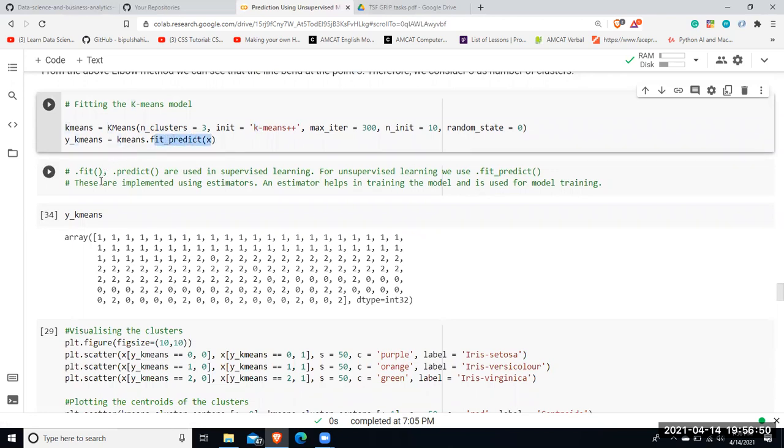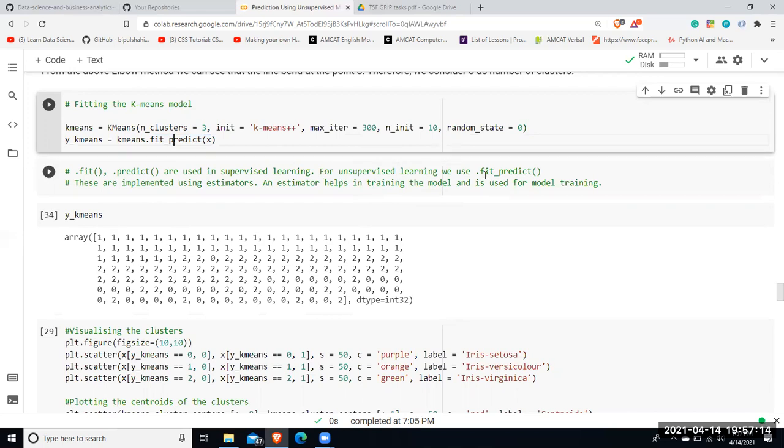Now many students get confused about when we should use dot fit, dot predict, and dot fit predict. Dot fit and dot predict are used in supervised learning. If you have seen my last 2 videos, I've mostly used dot fit and dot predict to train and get my final predicted values.